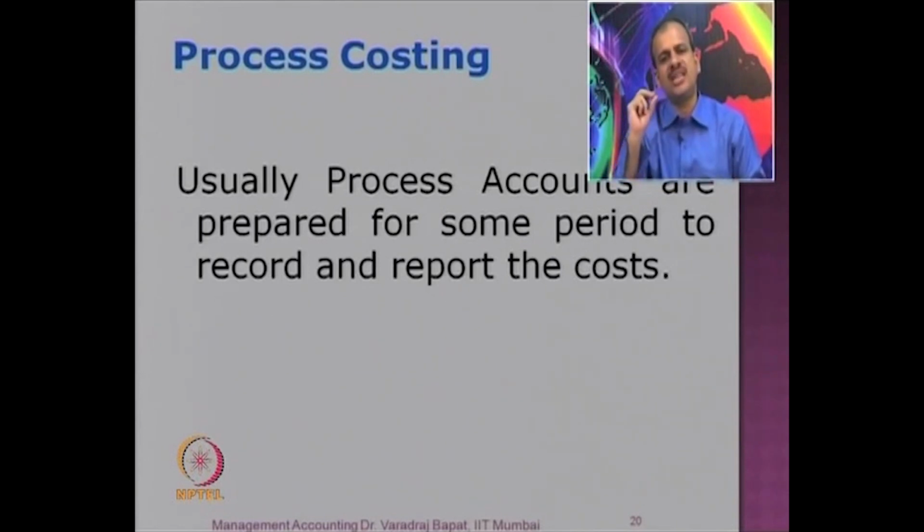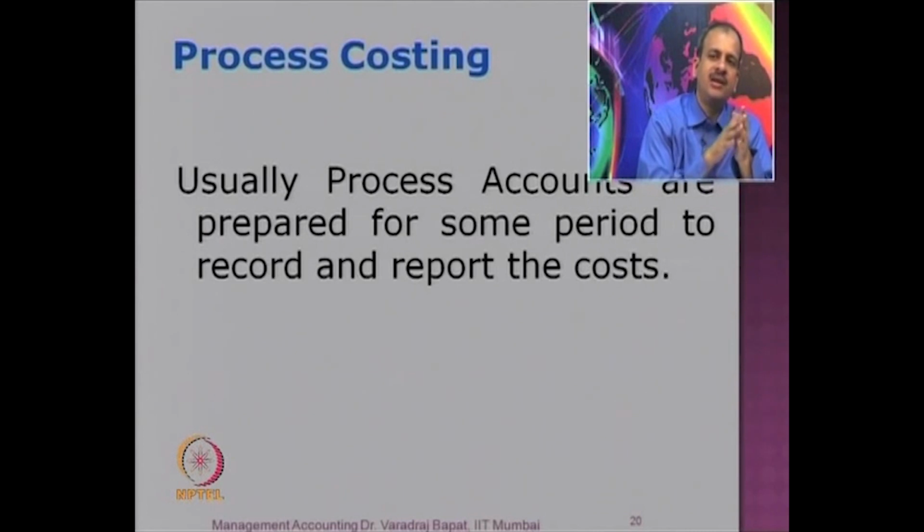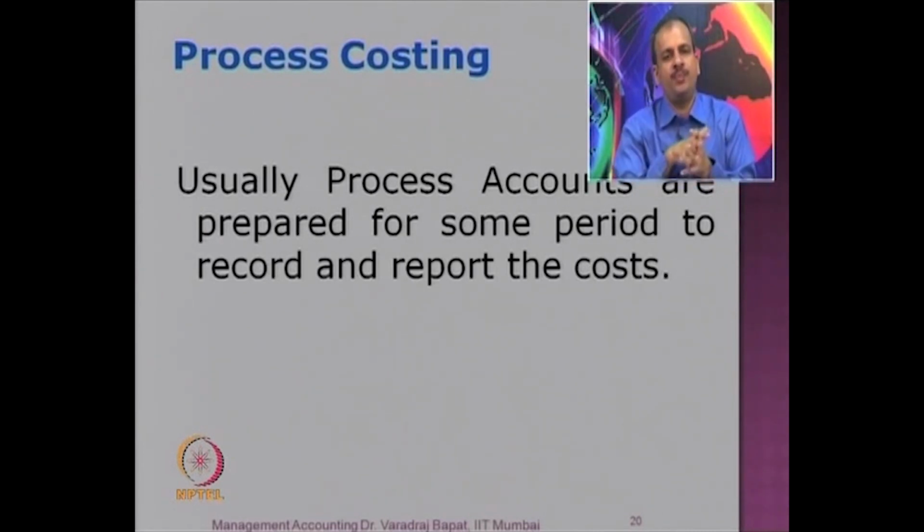Now in process costing, we will go for the recording part. We have just now seen that a cost sheet is typically prepared in a job costing scenario. In process costing, instead of a cost sheet, usually the process accounts are prepared. Now what is the difference? In a cost sheet, it may be for a job. In processes, there is nothing like one identifiable job.